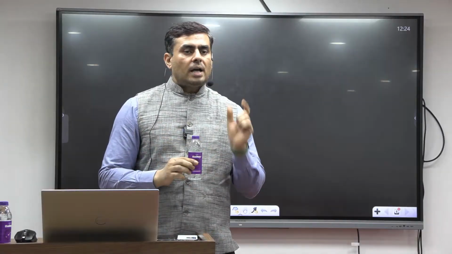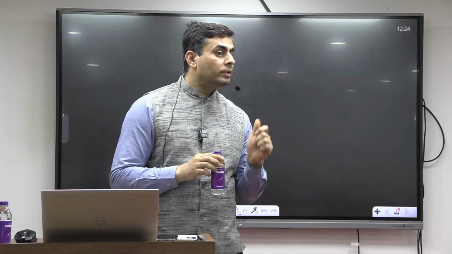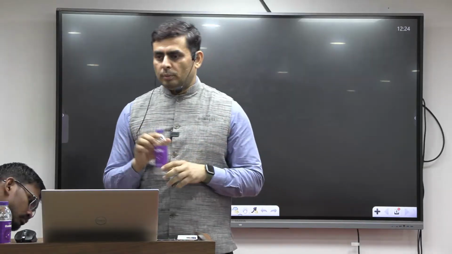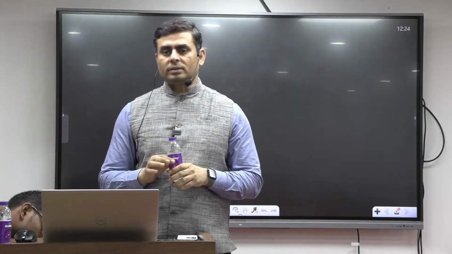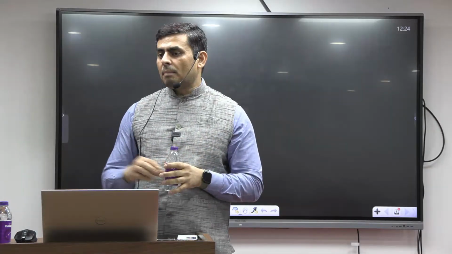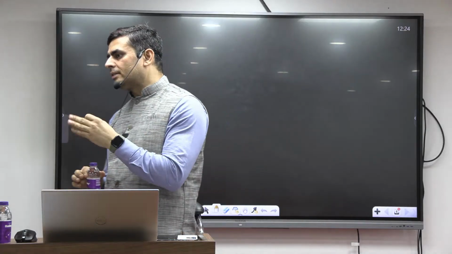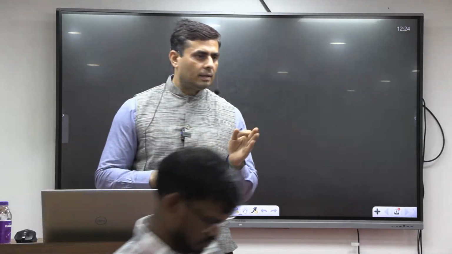However, the charge is on whom? The incidence is on whom? The producer. But who is going to pay? The consumer. So it's an indirect tax, because the incidence is on one person, whereas the burden is on another person. So when the incidence is on one person and the burden is on another person, it is called an indirect tax.